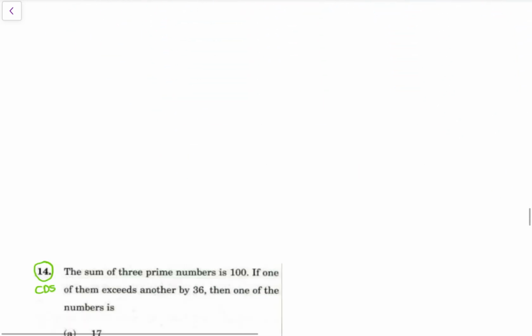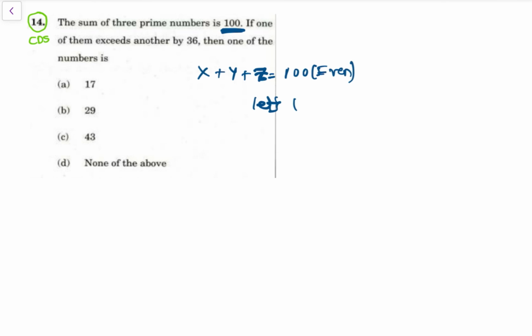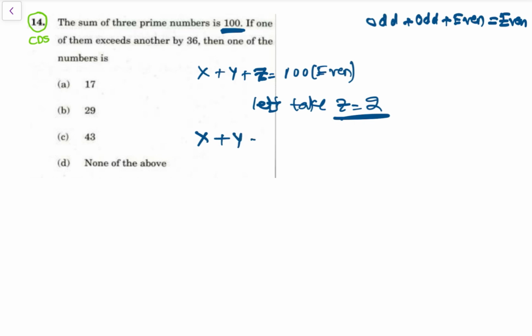So now let's see next question, ठीक है, that is sum of 3 prime numbers is 100. 100 is even, that is x plus y plus z is equal to 100. भाई ये even है तो one has to be even among these. So let's take z is equal to 2. हमें पता है भाई only even prime number है, because odd plus even होगा या एक एटलीस्ट even होगा तभी even आ सकता है, ठीक है. So let's take z is equal to 2. That means x plus y is equal to 100 minus z, that is 98, ठीक है.